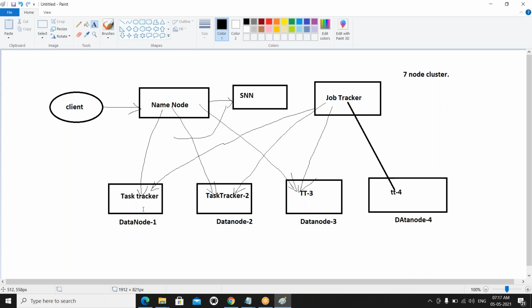Once the task has completed, it sends the result to the job tracker. After that, the job tracker sends it to the name node, and the name node gives the result on the output screen.